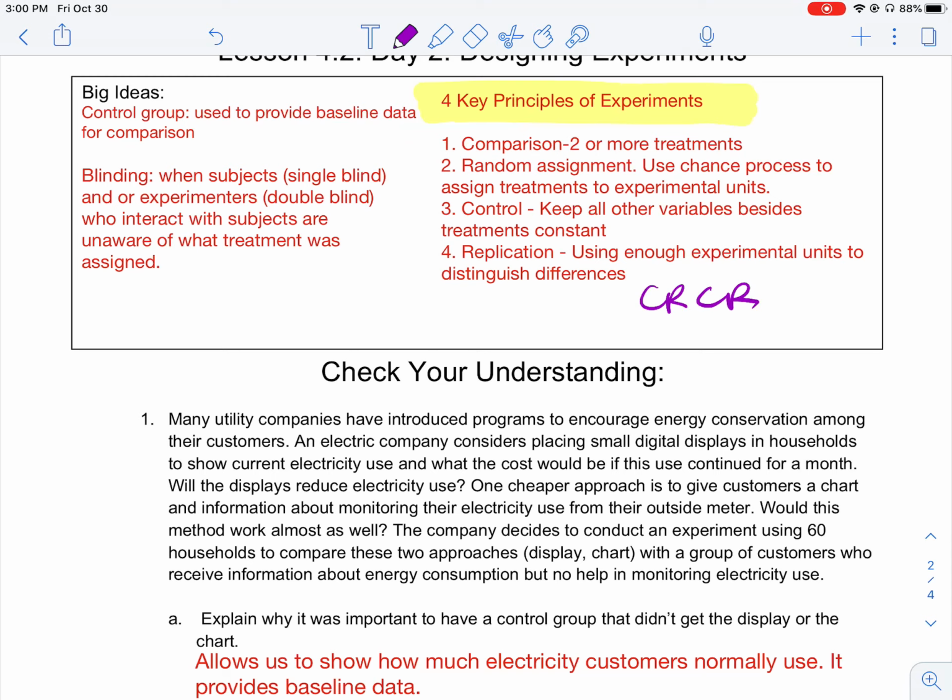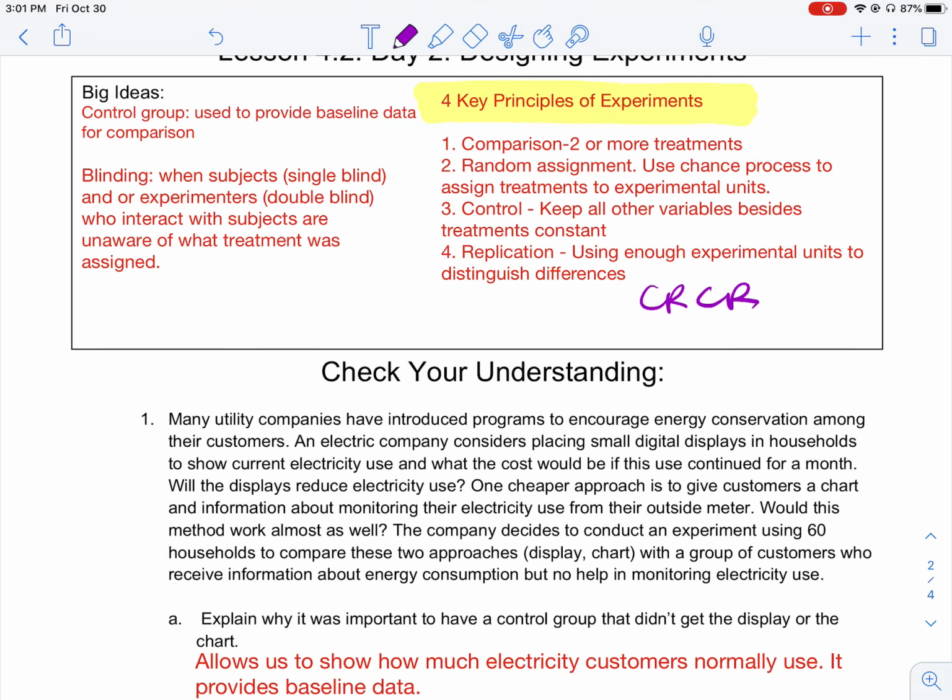We need to do a random assignment, of course, and then we need to control the other variables, and we did right by randomly assigning them. So number two and number three are kind of similar, and then replication. Always, this always comes out. There is a difference between replication in biology or psychology and replication in AP statistics. Replication in biology means that you do an experiment now with 50 people, and then you do another experiment with another 50 people. That's what replication in biology or psychology is.